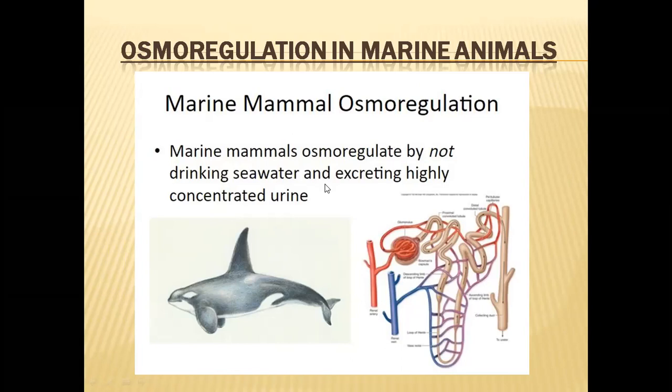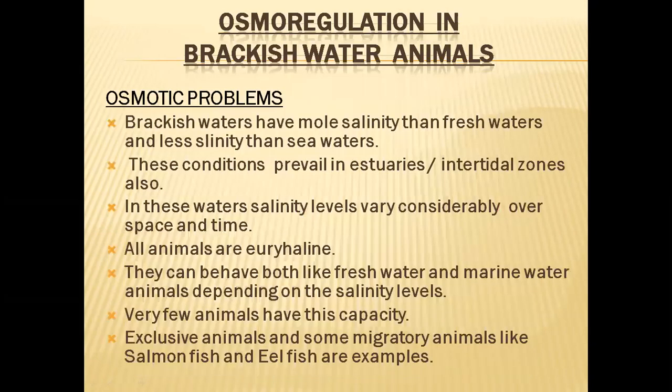Marine mammals will not drink seawater, because they are trying to conserve more water. That's why, as they are not drinking seawater, they excrete very concentrated urine to conserve water. So this is how marine mammals and the remaining organisms regulate their osmotic concentrations or body fluid concentrations.